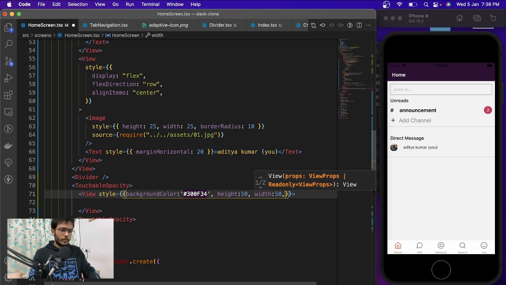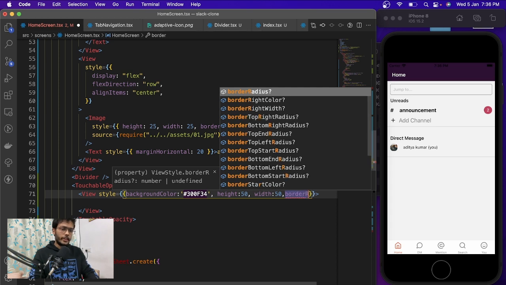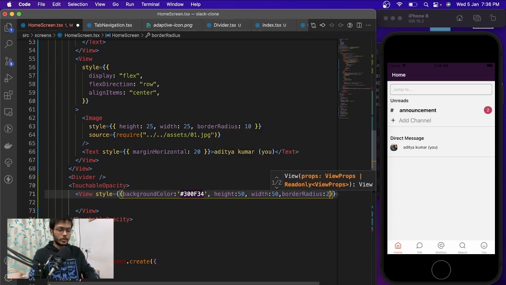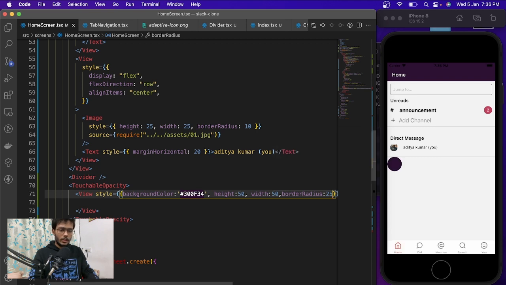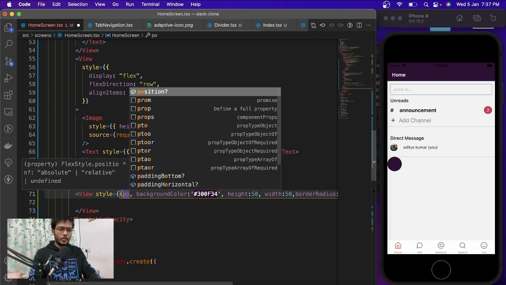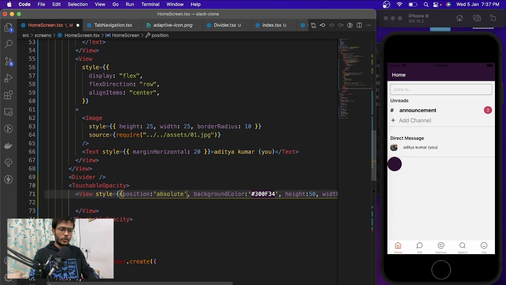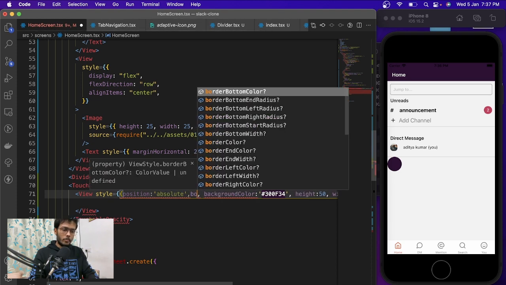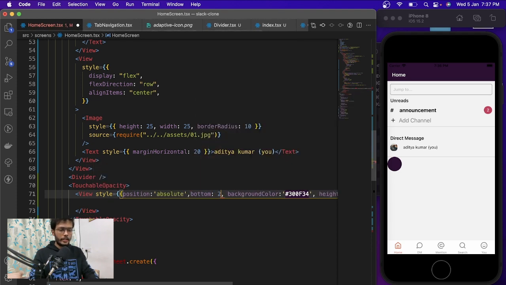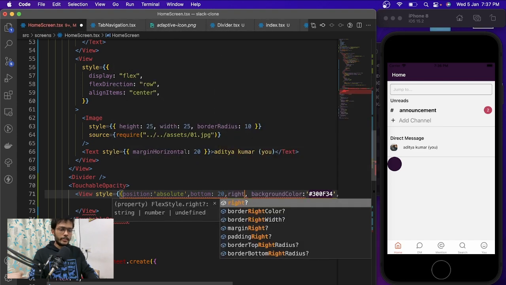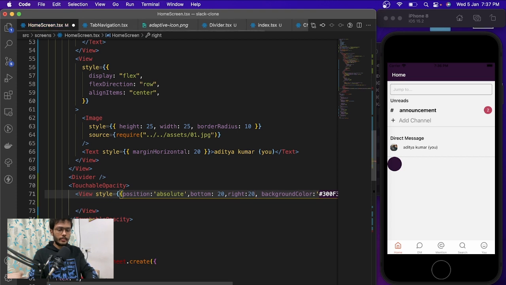And then we can have a border radius. This will be 25 because we want the complete circle. And we are going to have position absolute and bottom 10, sorry 20, and right 20.